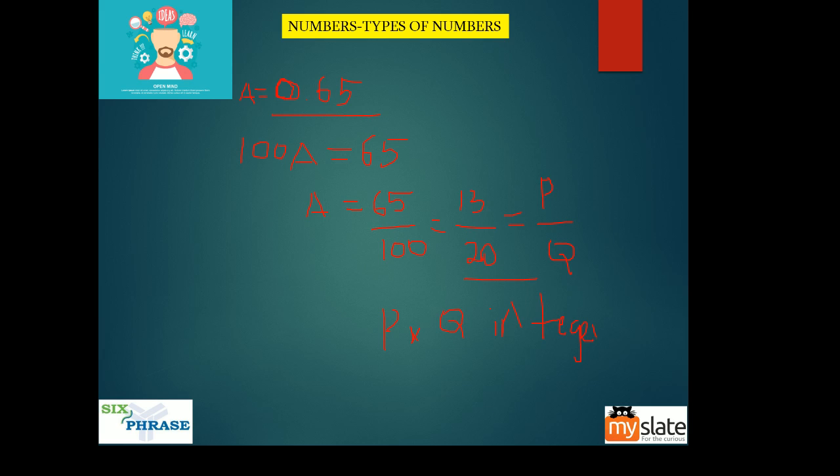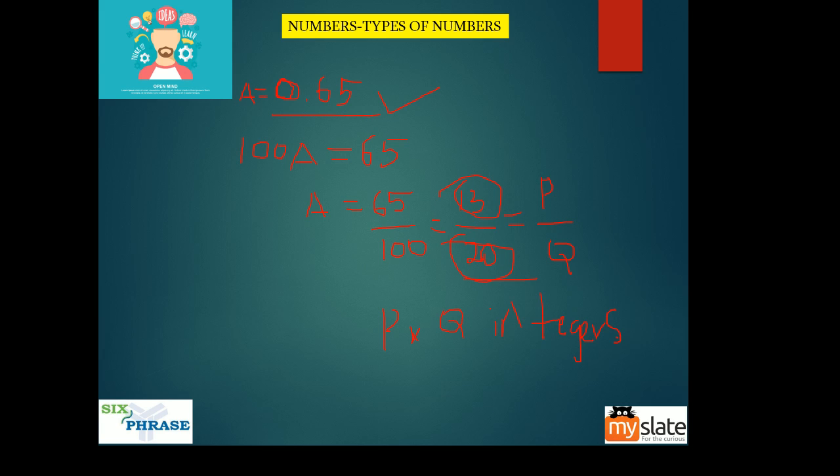Yes, guys, p and q are integers. We'll look at what integers are, but before that, 13 is an integer, 20 is an integer. So we're able to express this decimal 0.65 in terms of 13 by 20, where p and q are not decimals. These are integers, right? If you are able to do it, then this is a rational number. So 0.65 is a rational number. 13 by 20 is a rational number. That is why they said if it is a terminating decimal, then it is a rational number, because you can change it into this format.